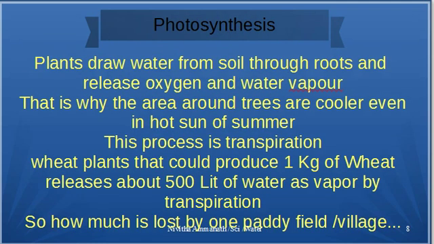Photosynthesis. Plants draw water from the soil through the roots and release oxygen and water vapor. That is why the area around the trees are cooler even in hot sun of the summer. This process is called transpiration. Transpiration is plants, the leaves giving out water vapor and making that area not only cool but releasing vapor into